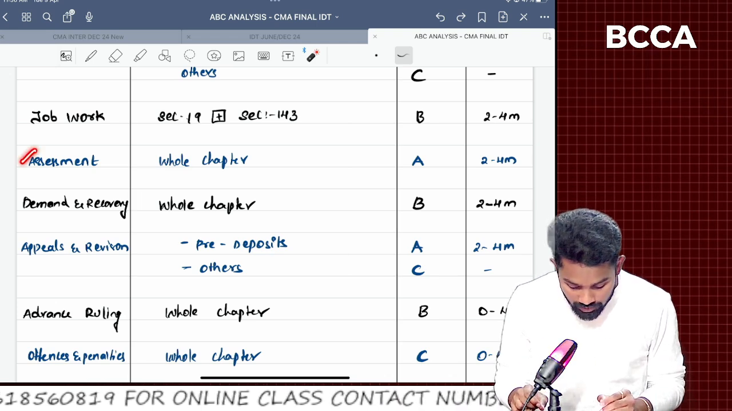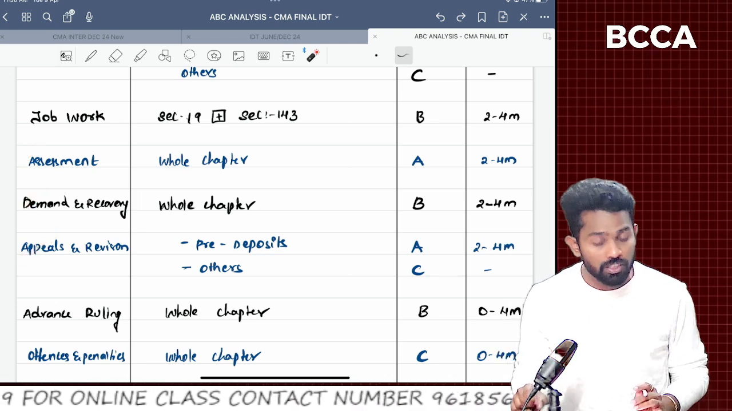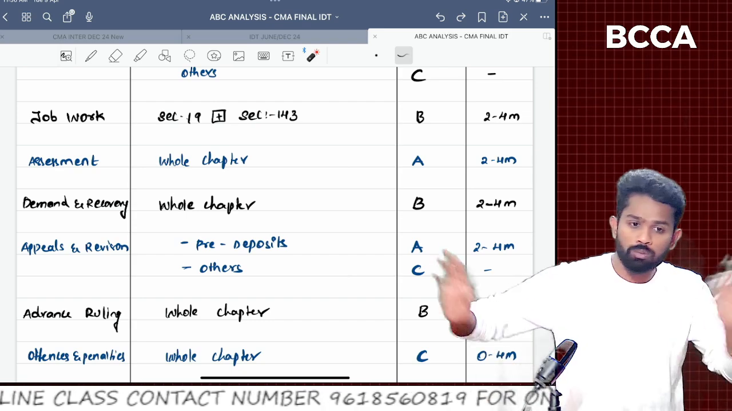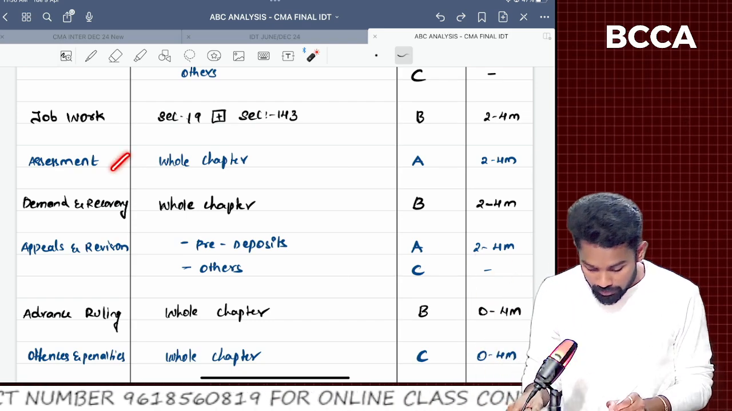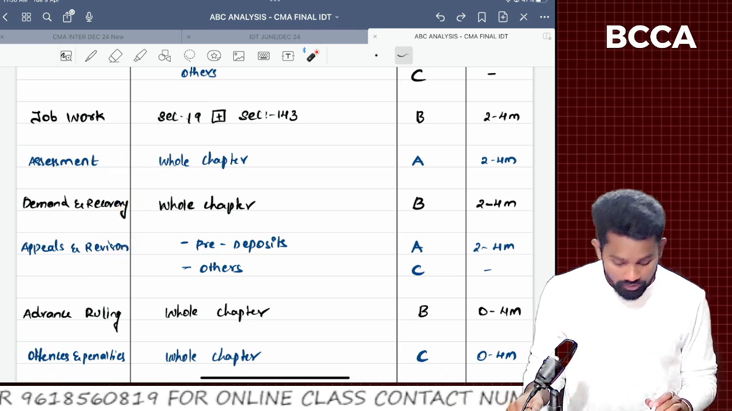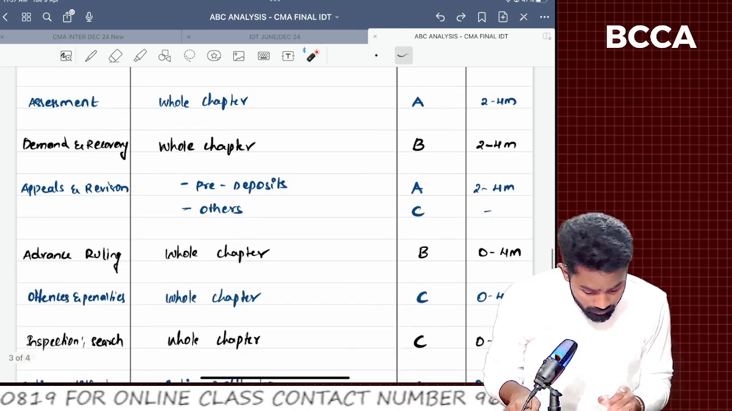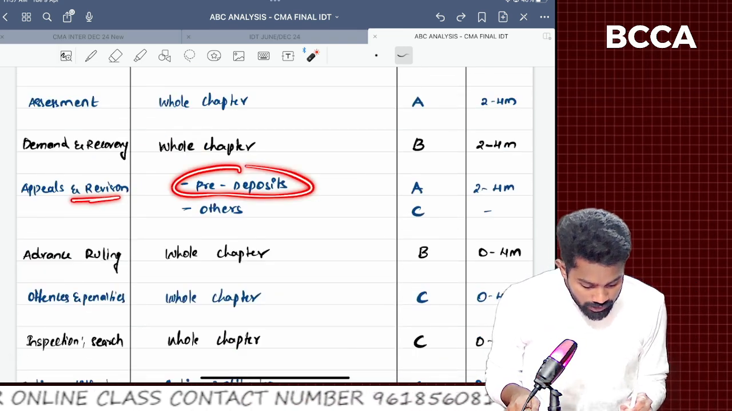So that's why assessment, demand recovery, appeals and revision: follow our institute study material, no problem. Follow our institute study material, do those sums alone, they are fine. Assessment, demand and recovery, appeals and revision, these 3 chapters, sir. In appeals and revision, especially, there will be pre-deposits.